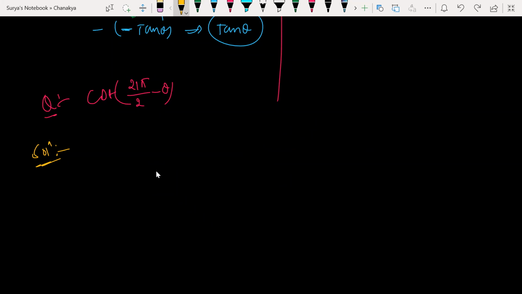Or else you break this. How can you break this? Guys, how can I break this? 21 by 2 can be written as what? 10.5, right? Or 21 into 90, that is also correct, 21 into 90 minus theta. So now look at it here. 21 is an odd number here, isn't it? Then what happens? Tell me.